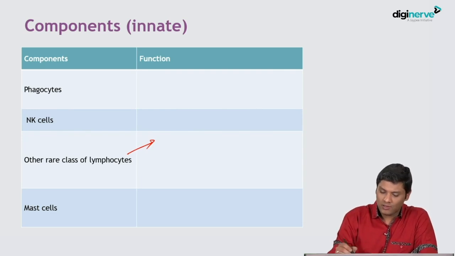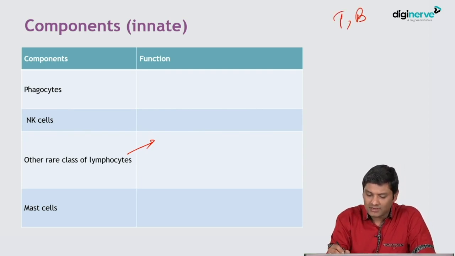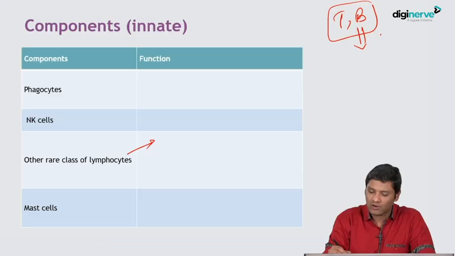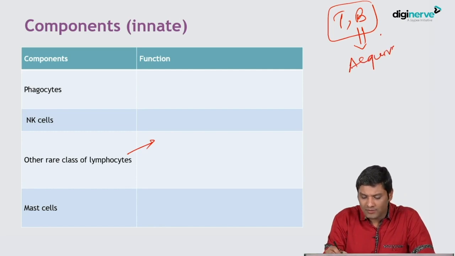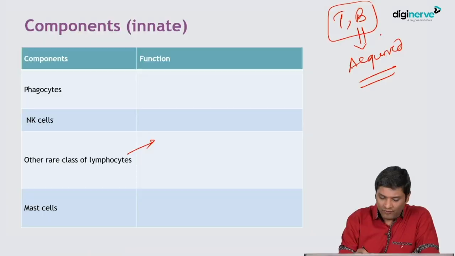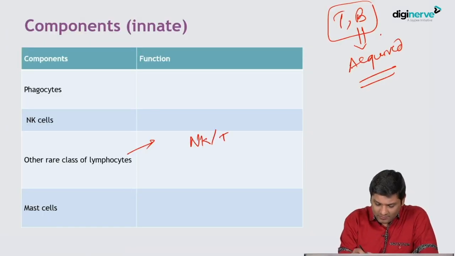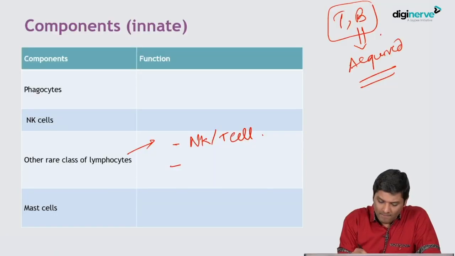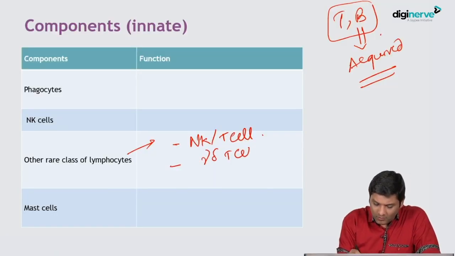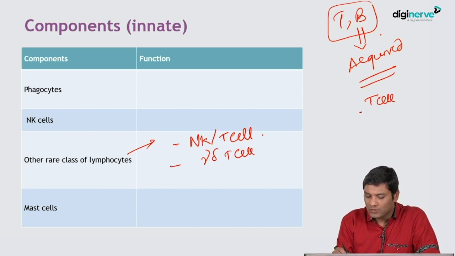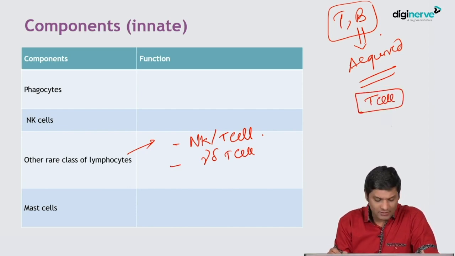Then we come to other rare classes of lymphocytes. You know that T cells and B cells are the major classes of lymphocytes, which are the component of acquired immunity, as we have discussed earlier. However, there are certain rare classes of lymphocytes, for example, NK T cell. There are some T cells which are modified, which are called NK T cell, and gamma delta T cell. Most of the T cells will have the alpha beta receptor.